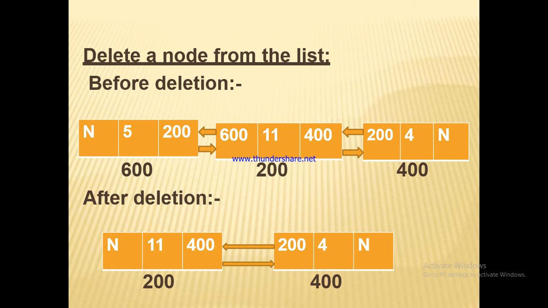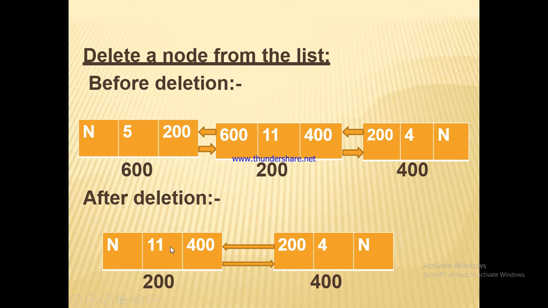Delete a node from the list. So we have 3 nodes. Now we want to delete the first node. Okay. So in the first node we have previous section address null, data item is 5 and next address is 200. This is the address of next node. In the second node we have data item 11 and the address of previous node is 600 and the next address is 400. And third node we have data item 4 and the previous address is 200 and next address is null.